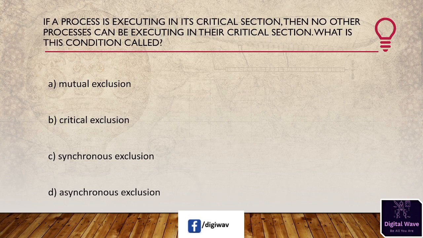Next question is, if a process is executing in its critical section, then no other process can be executing in their critical section. What is the condition called? Options available here: mutual exclusion, critical exclusion, synchronous exclusion, and asynchronous exclusion. So the right answer will be mutual exclusion. If a process is executing in its critical section, then no other process can be executed in the critical section. This condition is called mutual exclusion.